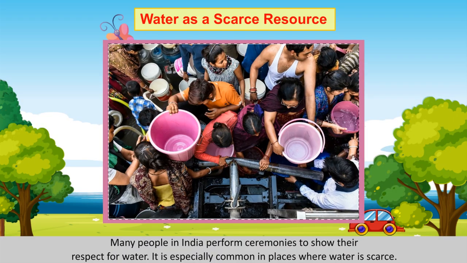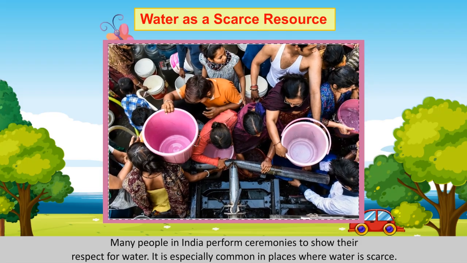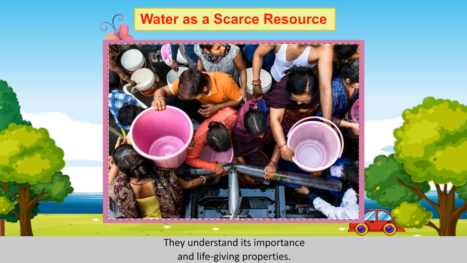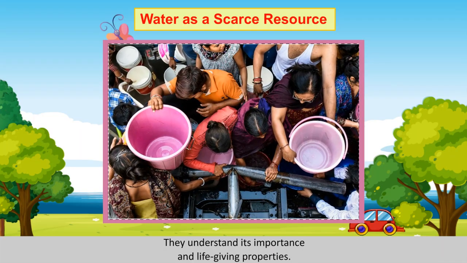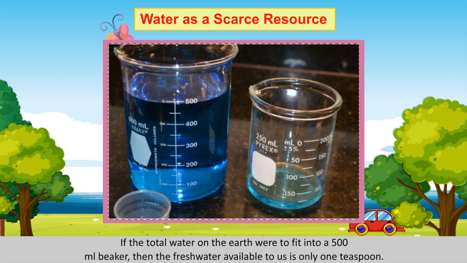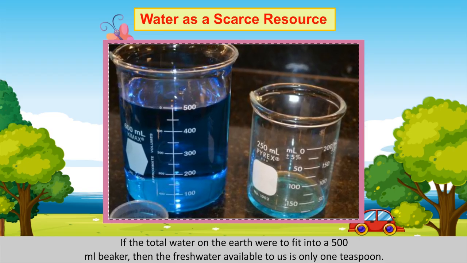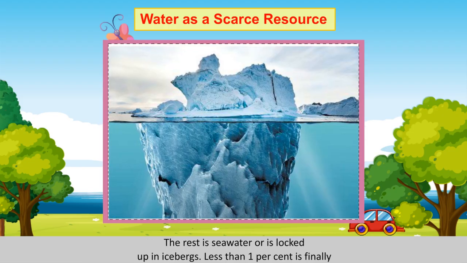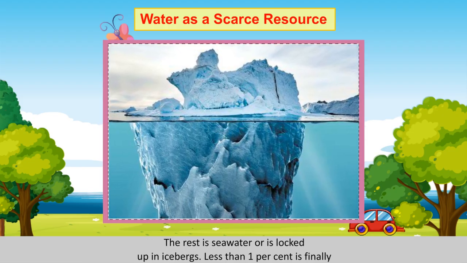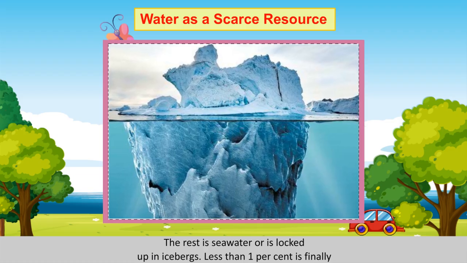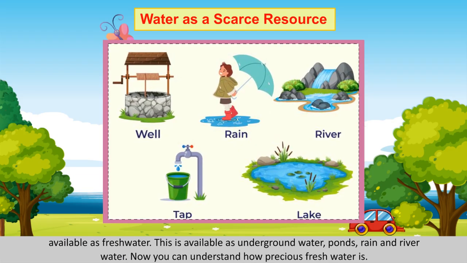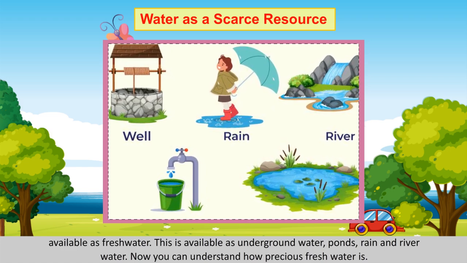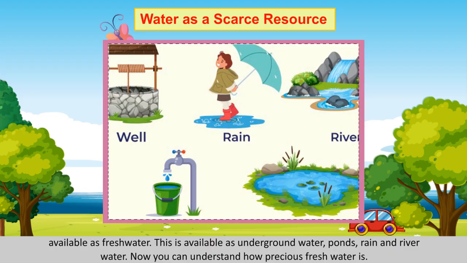Water as a scarce resource. Many people in India perform ceremonies to show their respect for water. It is especially common in places where water is scarce. They understand its importance and life-giving properties. If the total water on earth were to fit into a 500 ml beaker, then the fresh water available to us is only 1 teaspoon. The rest is seawater or is locked up in icebergs. Less than 1% is finally available as fresh water. This is available as underground water, ponds, rain and river water. Now you can understand how precious fresh water is.